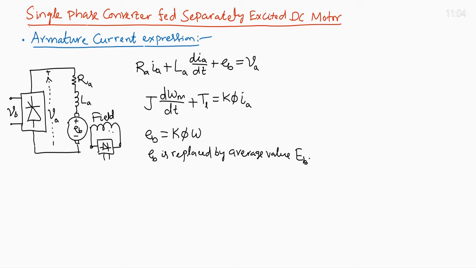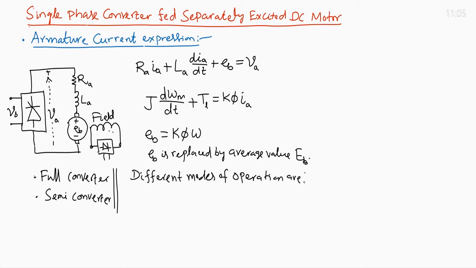So, there are different modes in the converter. We can consider the converter to be a full converter or a semi converter. Mode 1 is the power on period.